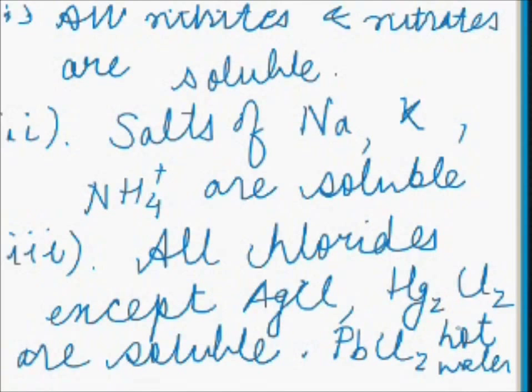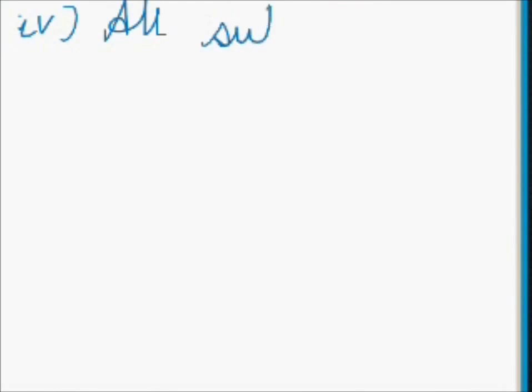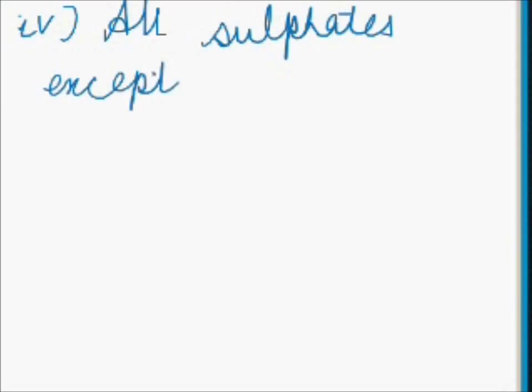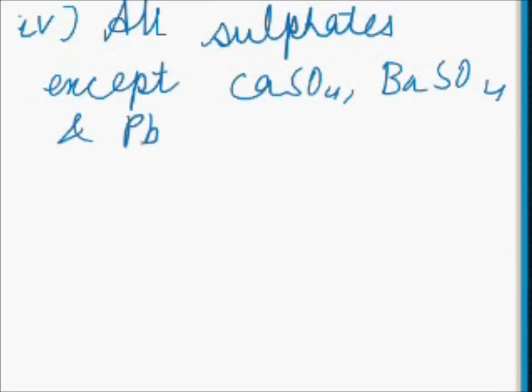The fourth rule says all sulfates except CaSO4, BaSO4 and PbSO4 are soluble.